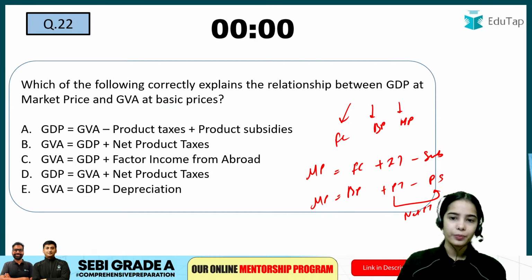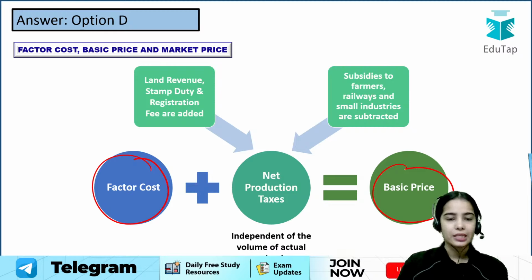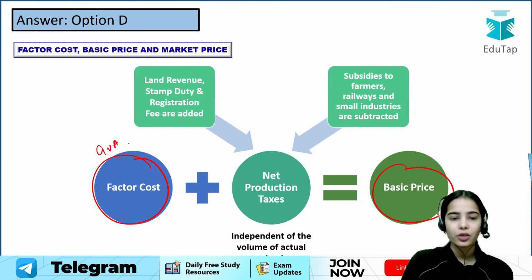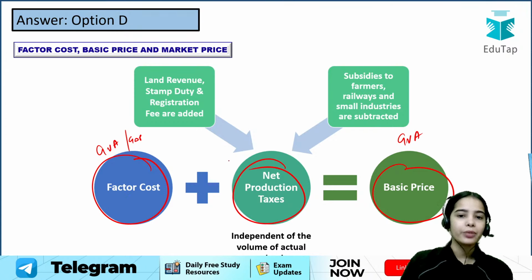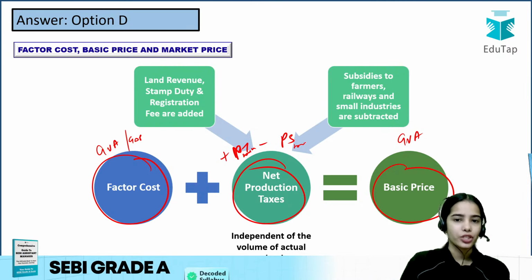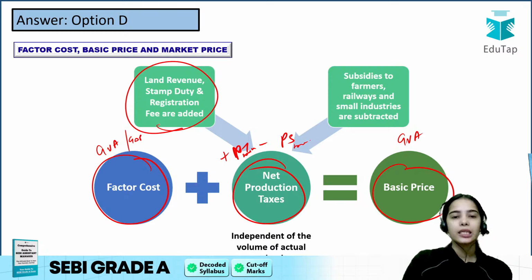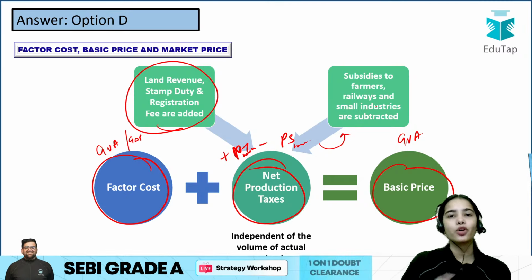Pulkit, is it clear? Now, if you have to go from GVA at factor cost or GDP at factor cost to GVA at basic price, add the net production taxes. Add the production taxes, deduct the production subsidies. Production taxes are like the land revenue, stamp duty, registration fee and such. Production subsidies are the subsidies that are independent of the volume of production, like the Kisan